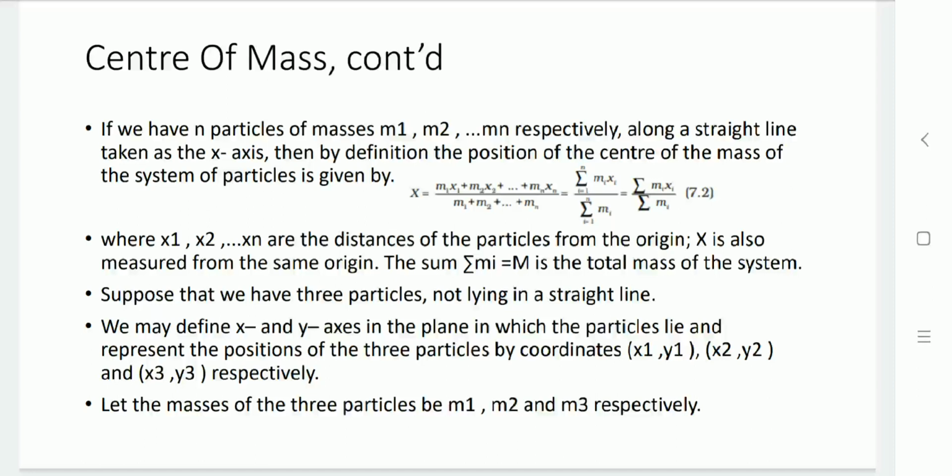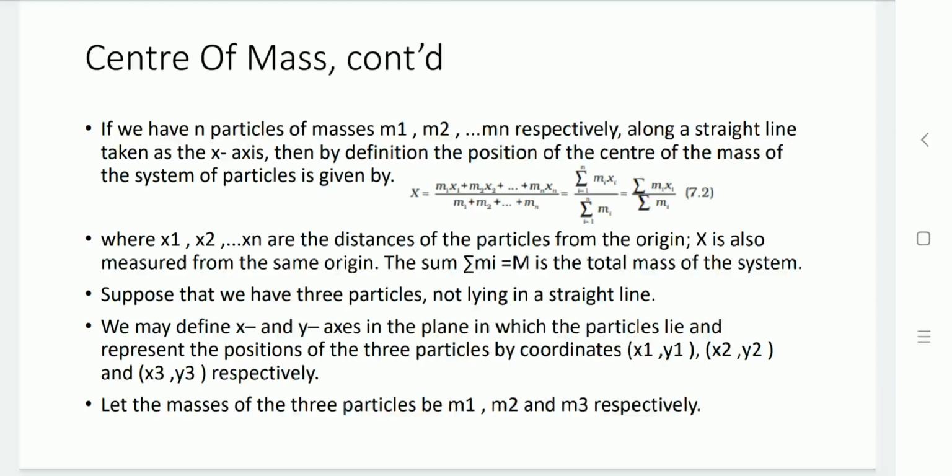So that is the summation of mi xi divided by the summation of mi. Here x1, x2, xn are the distances of the particles from the origin, and x defines the center of mass. The sum of mi, that is capital M, is the total mass of the system.